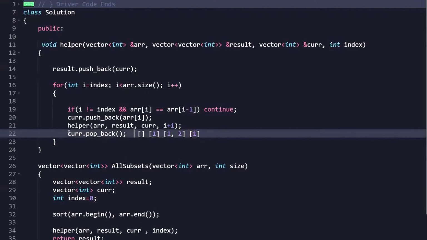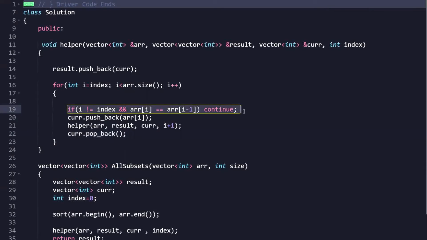So what we are doing here is we are popping that last element that we have entered, right? So that's what this statement is doing, current dot pop back, right? So let's say for one exploration we consider this 2 and we add it to this current. Now for the other exploration, we just remove this 2, we haven't considered it, right? So this is how we are generating the subsets, and for avoiding duplicates, this is the condition that we have put here, right?